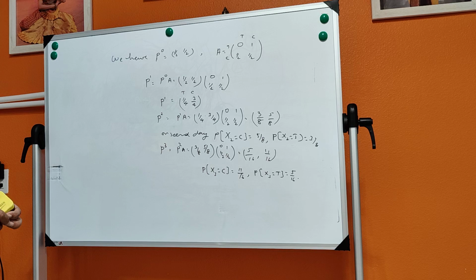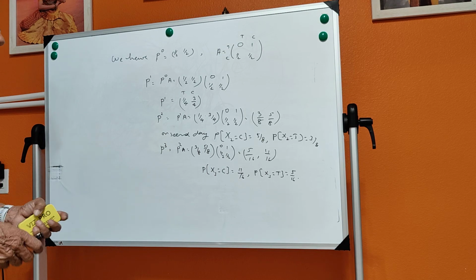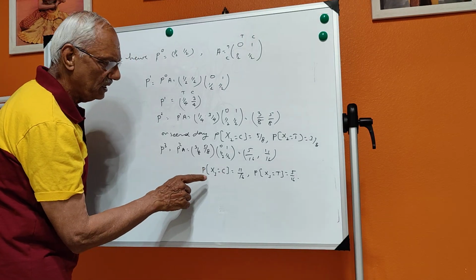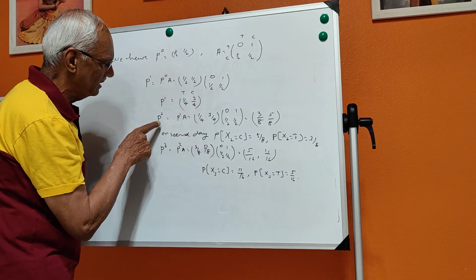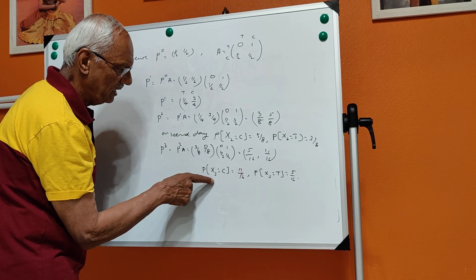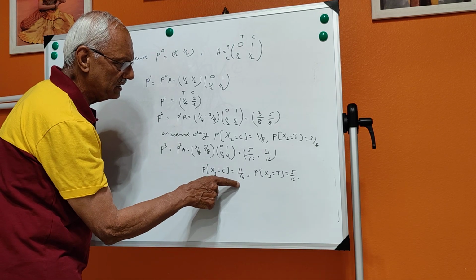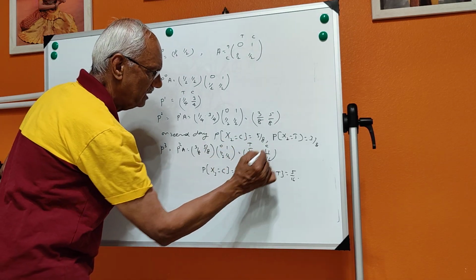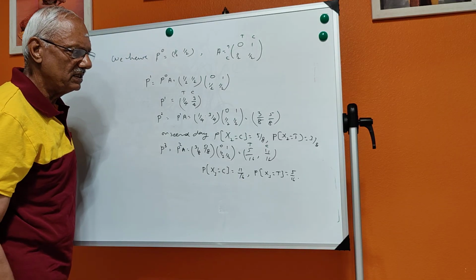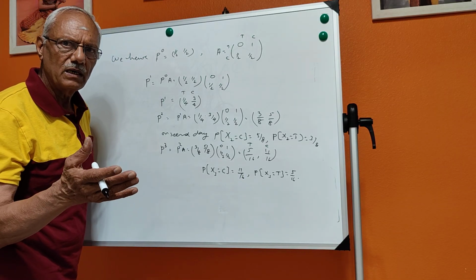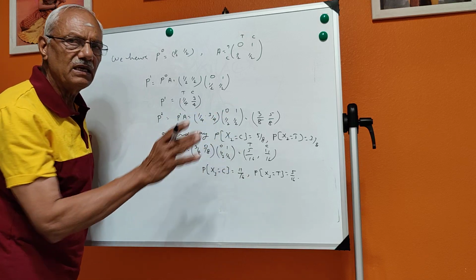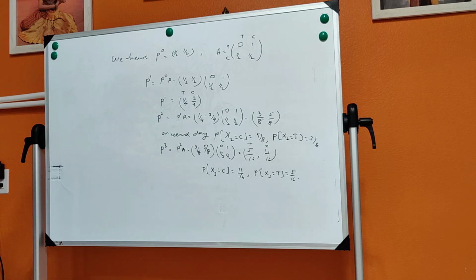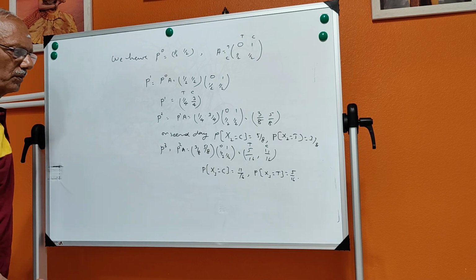So these are the answers that we have got. And as I told you, P of X3 is equal to C means on the third day, 11 by 16 chances that he will go by car, and 5 by 16 chances that he will go by train. Okay. Now, if you want to find the steady state probability,